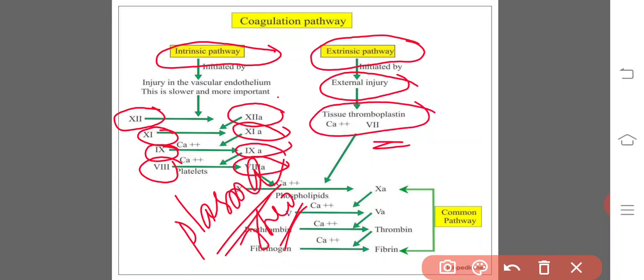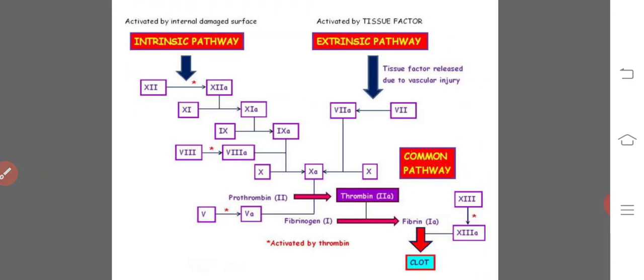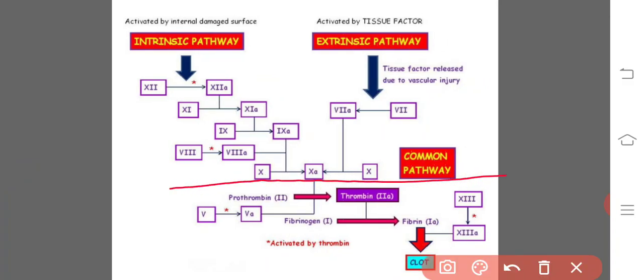Okay, in the intrinsic pathway, plasma thromboplastin has been formed. In the extrinsic pathway, tissue thromboplastin has been formed. So whether there is damage inside or to the exterior parts, finally the thromboplastin, otherwise prothrombinase, has been formed. That is the first step, which takes place in two ways, the extrinsic pathway and the intrinsic pathway. After the formation of these factors, the remaining steps are common. Right?